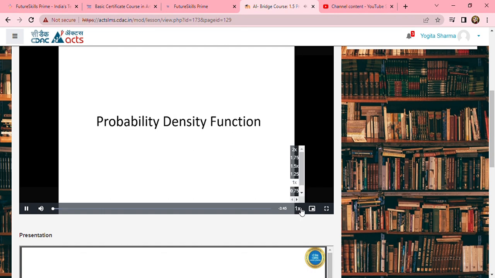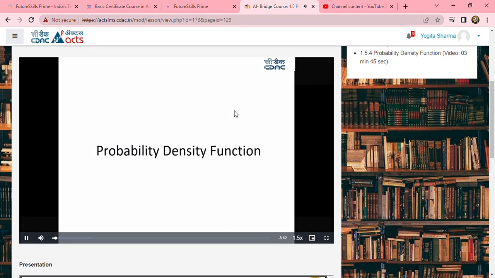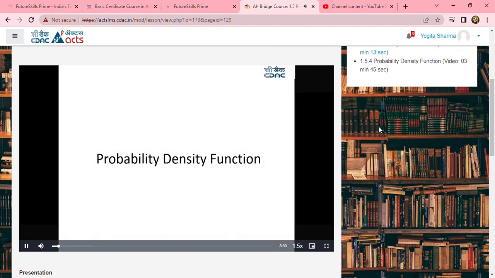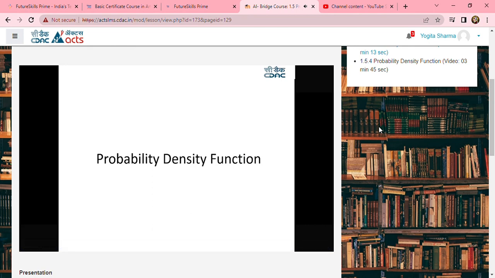Welcome back to the session on probability density function. Having an understanding of what is probability mass function and cumulative distribution function based on the discrete random variable, now we are going to learn about what is probability density function. Now let us go ahead and understand what is this probability density function.